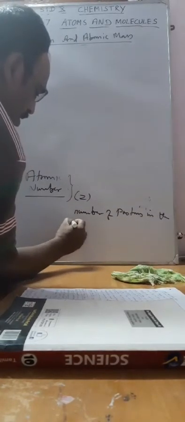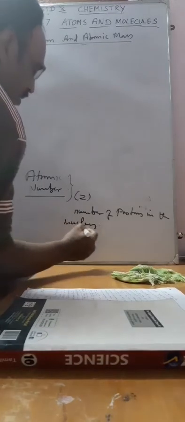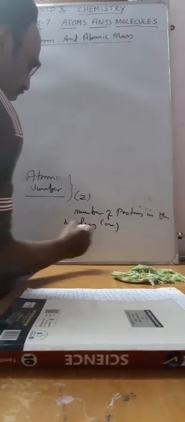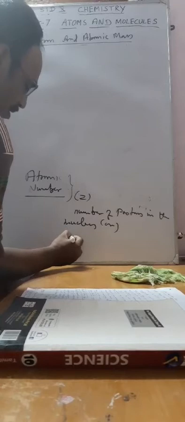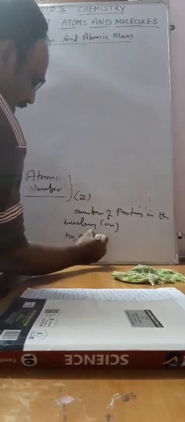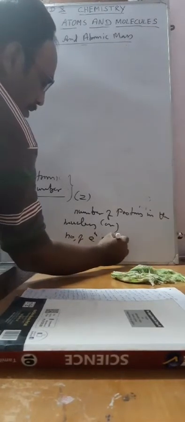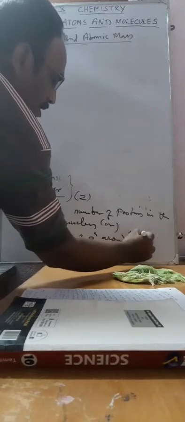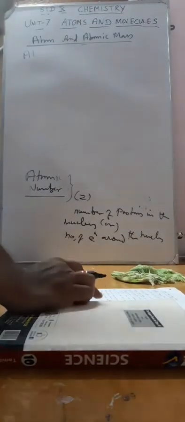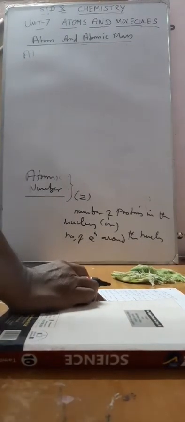Also, we can say it is the number of electrons around the nucleus. So the atomic number is the total number of protons present in the nucleus of an atom, which is equal to the total number of electrons revolving around the nucleus of an atom.